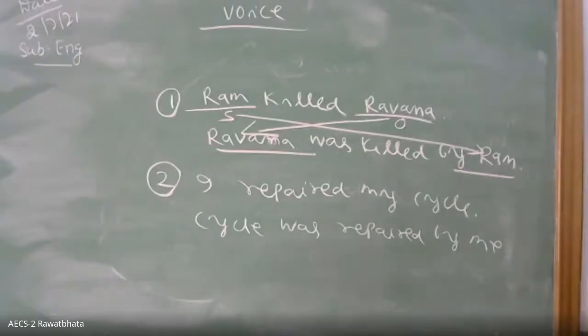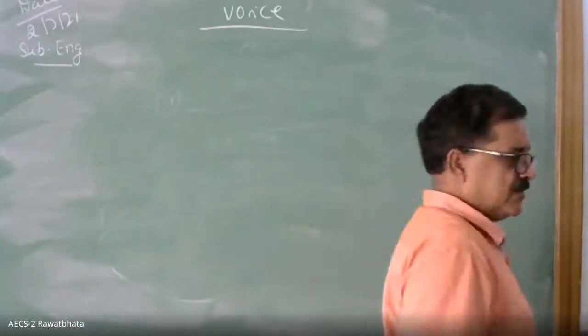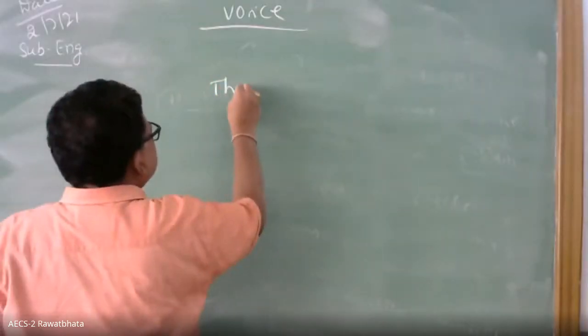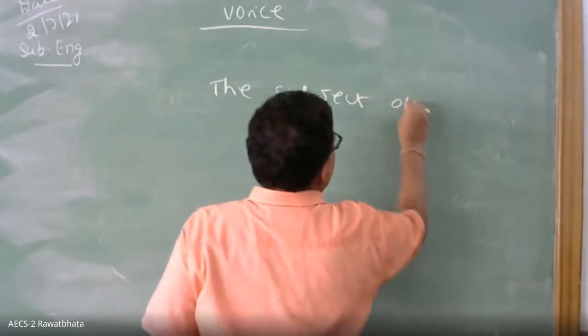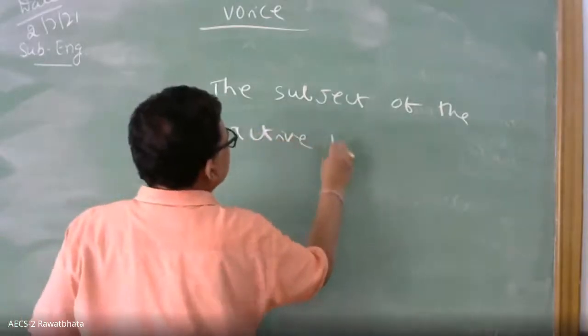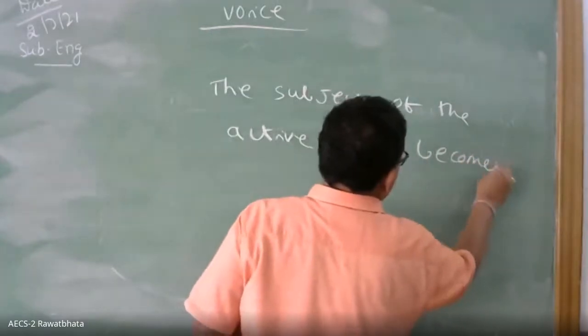So three rules I will write. You note down when you change from active to passive. For the first rule, I am writing: the subject of the active voice becomes the object of the passive.